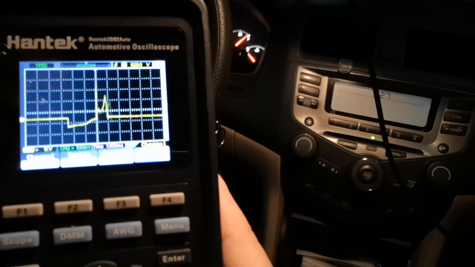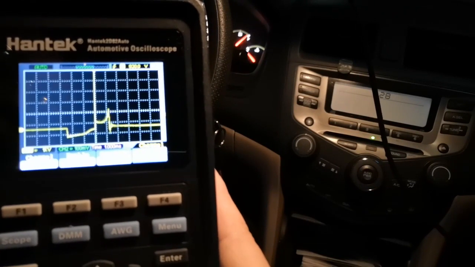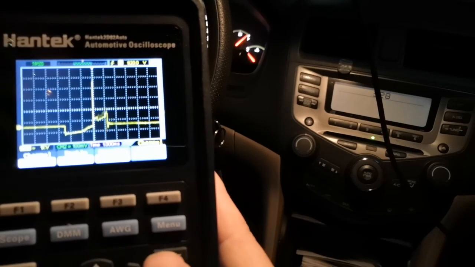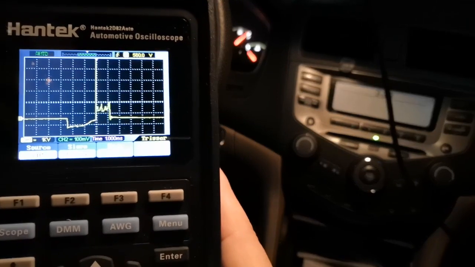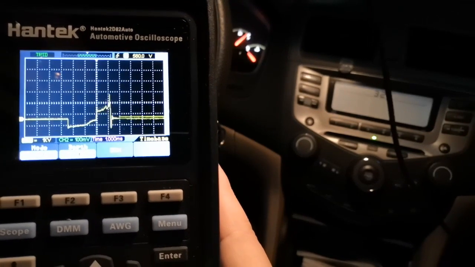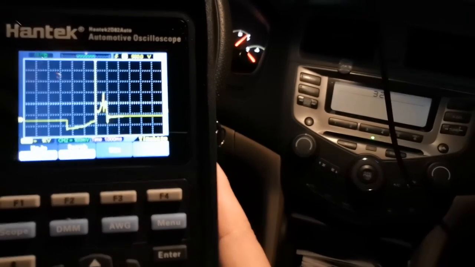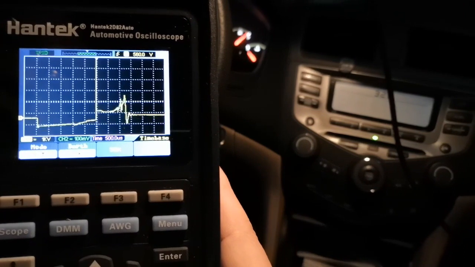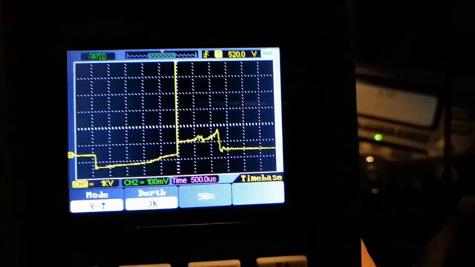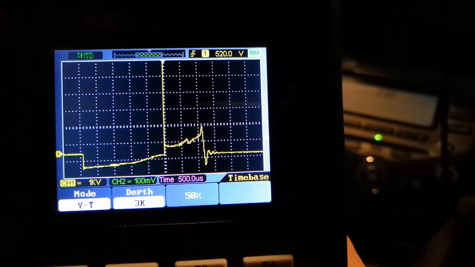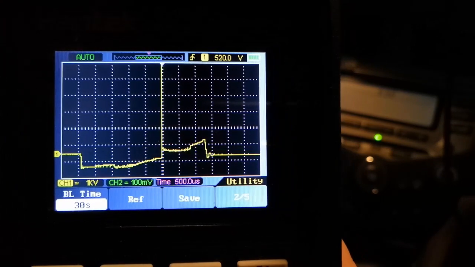Use up or down button to move the waveform vertically. Use time button to change time-base setting to see more details. Now we can see the current waveform for later examination.